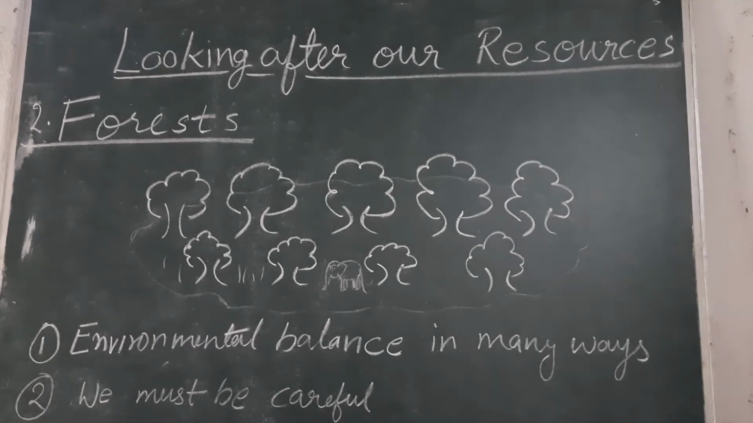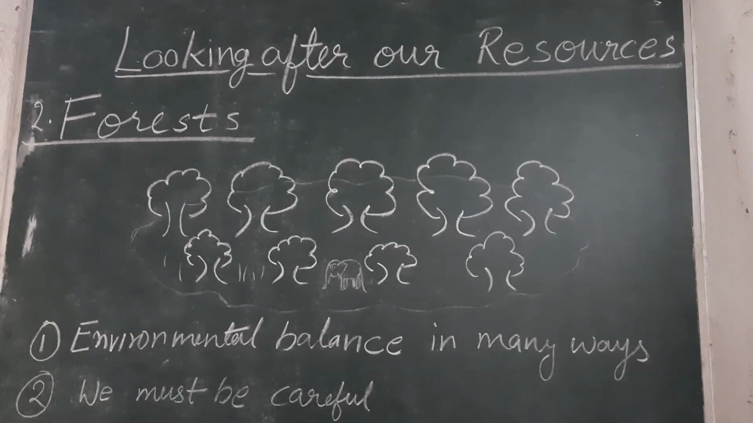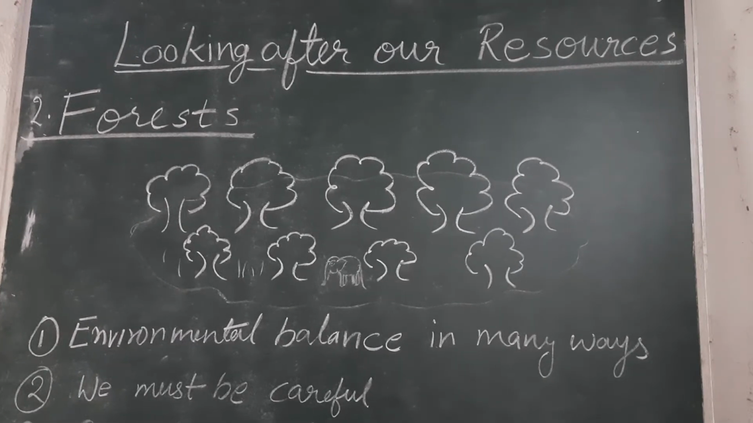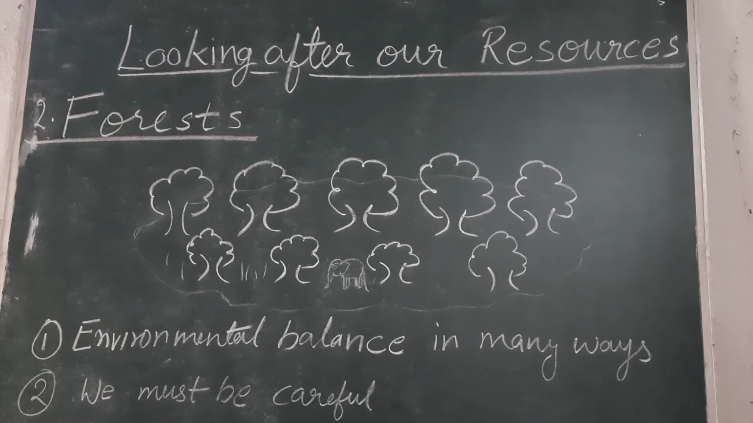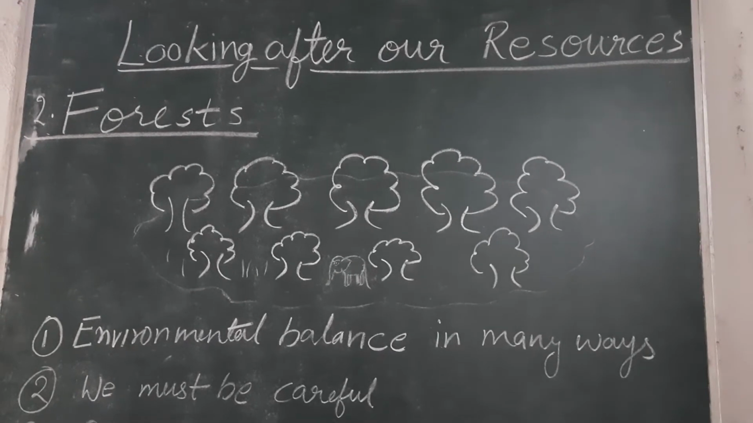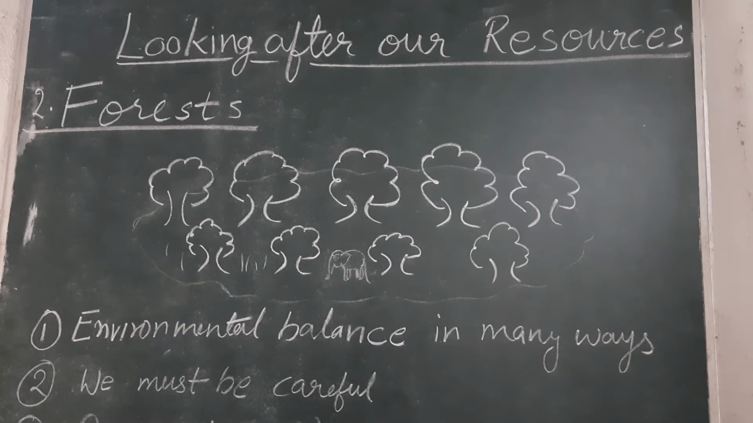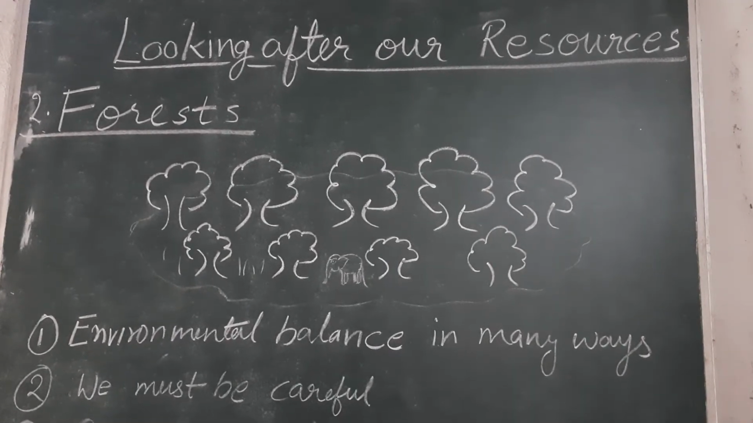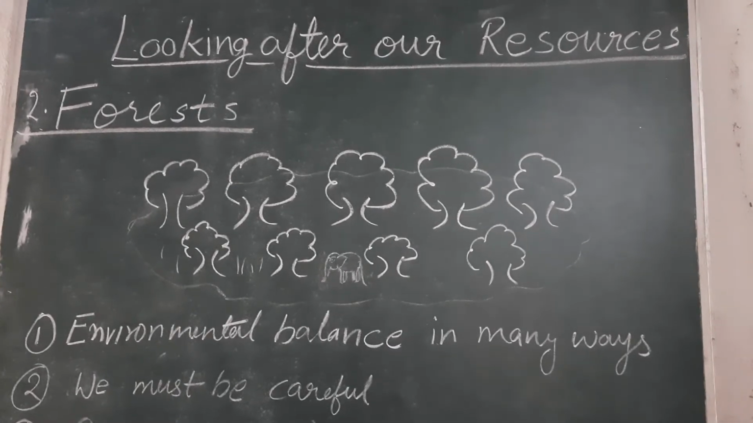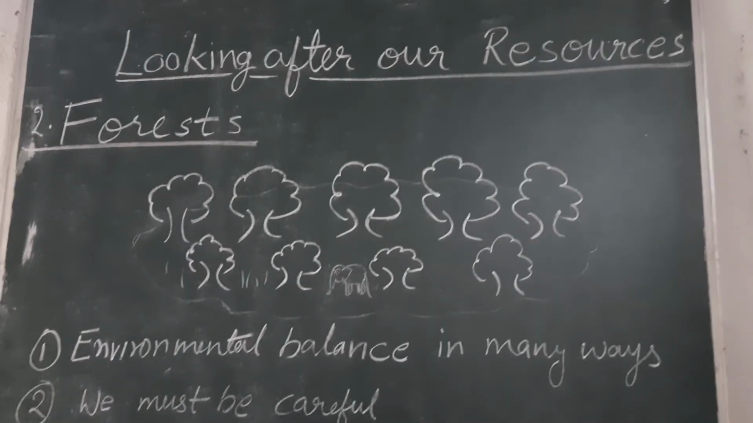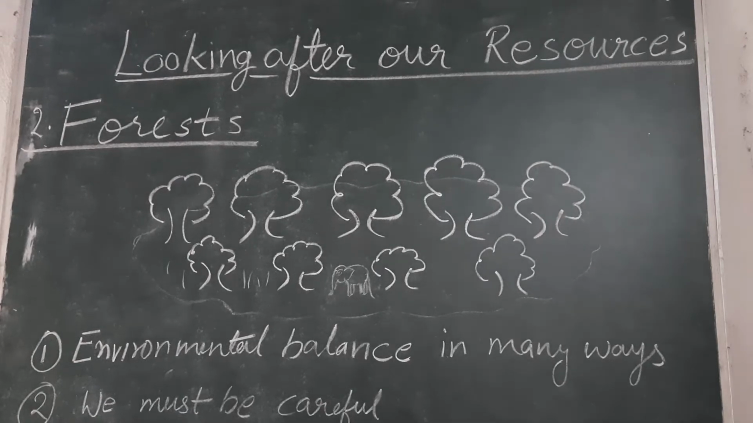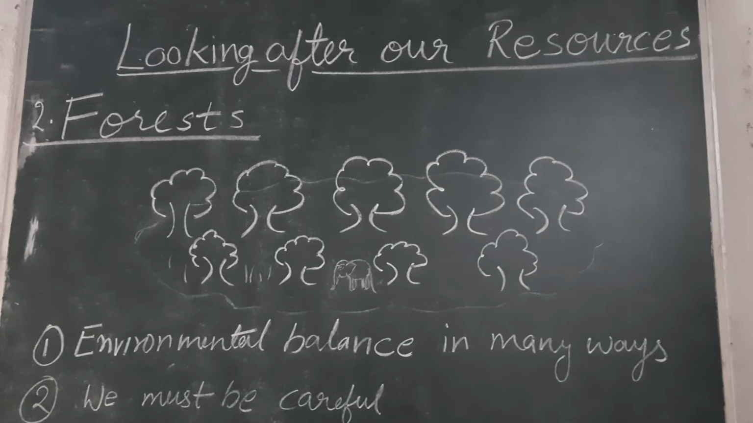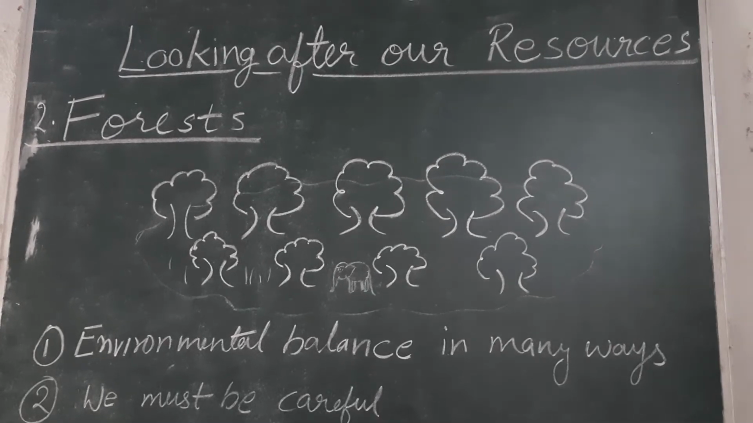As you can see, I have drawn a picture of a forest. In that forest, many trees are there, many animals are there, and many special organisms are living. So this forest as well as these animals are of our use either in a direct way or in an indirect way. So they are natural resources. These forests are helpful to us in many ways. How are these forests helpful to us?